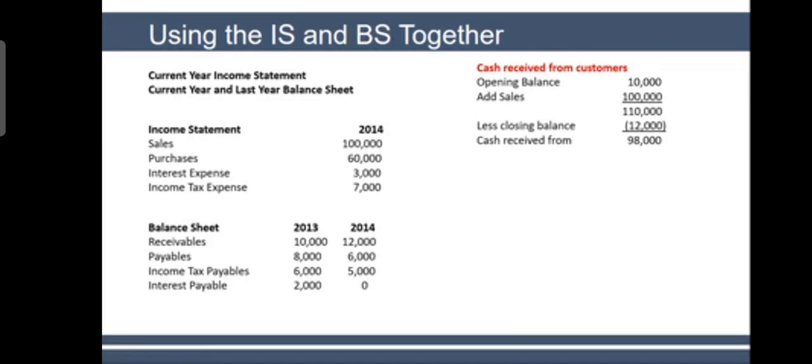Understood? Aziz? Yes, sir. Okay. My next question is, what is the payment to suppliers? How much cash did you pay to suppliers? Aziz, you will tell me. Cash paid to suppliers. 6,000. No. You've got 60,000 purchases as well to consider. Okay. Cash paid to suppliers.